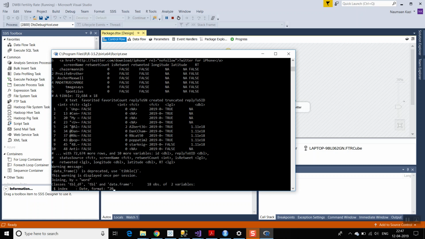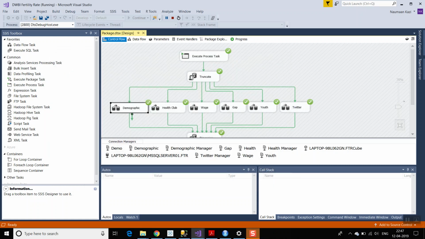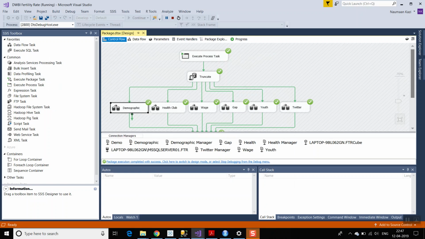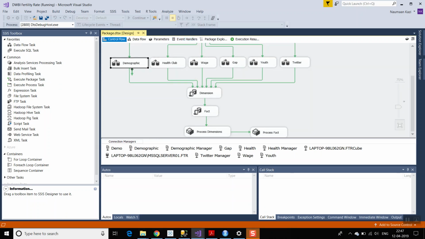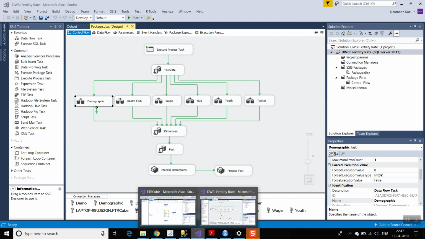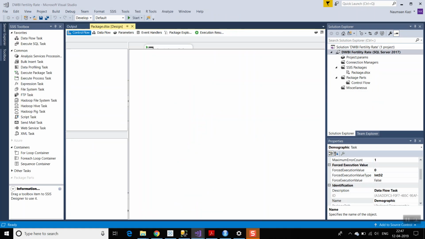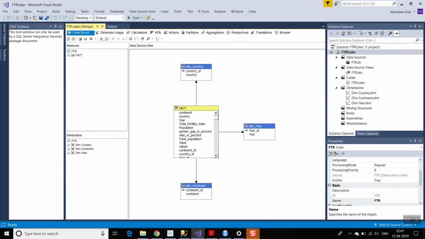Everything in this hierarchy is automated, including my cube. As you can see, the deployment of my cubes has been done successfully. Let me show you my cube. This is my star schema, having 3 dimensions: country, year, and continent, with one fact table, which has all the measures.